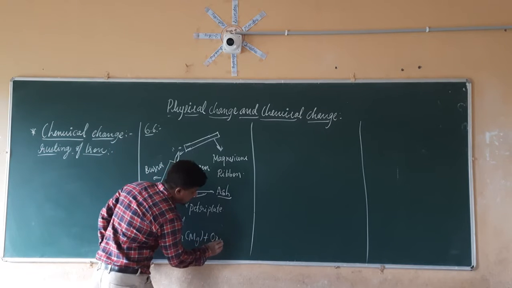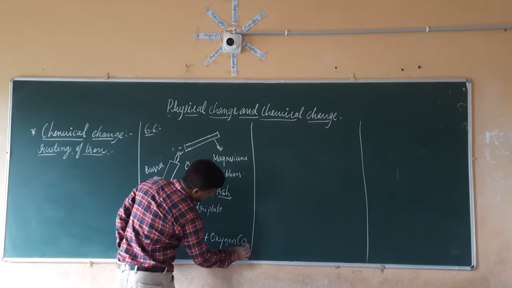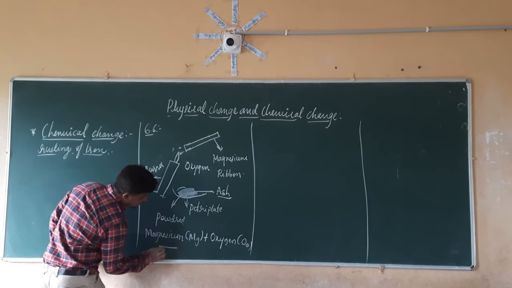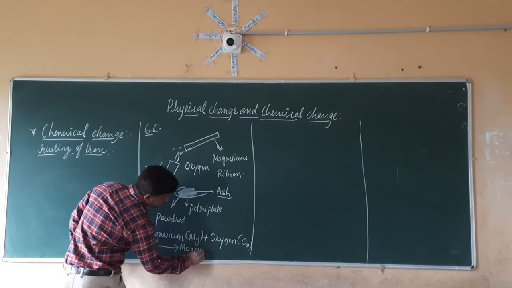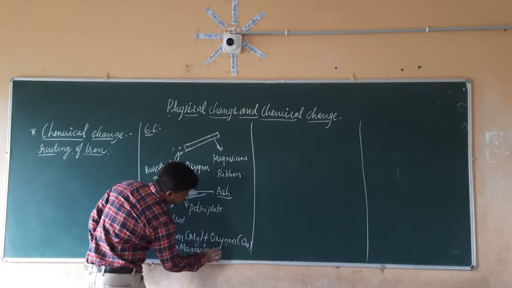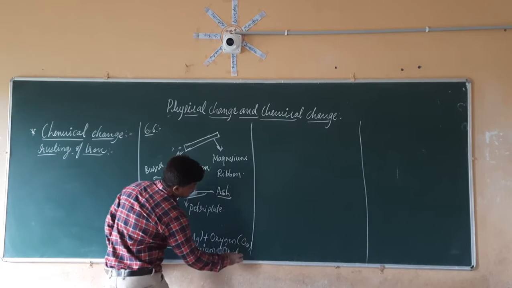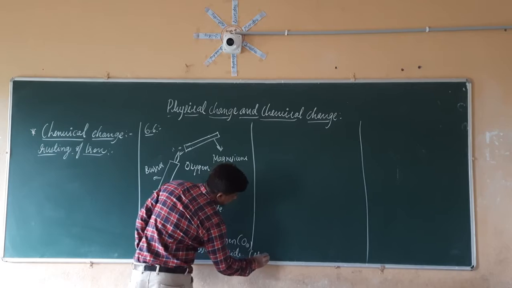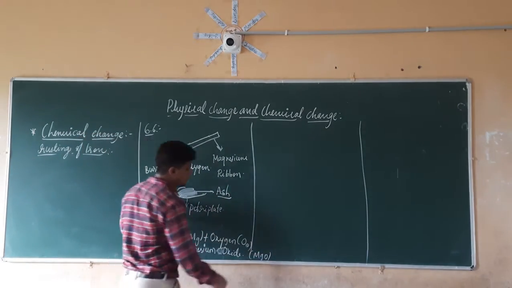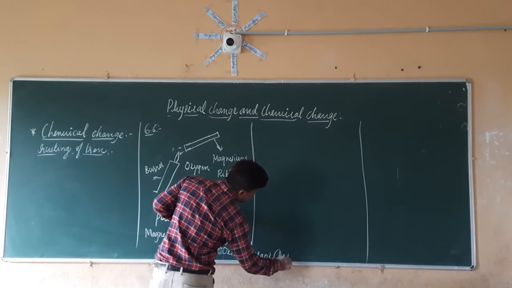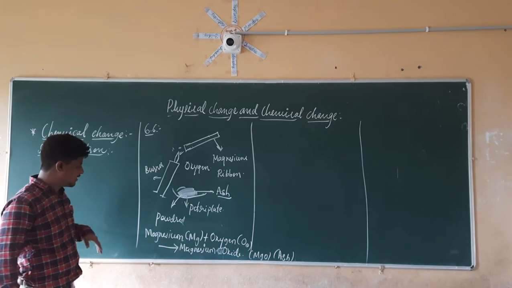So when it is heated with oxygen gas, it is going to give powdered magnesium hydroxide. Sorry, magnesium oxide, which can be given as MgO. So whatever ash is going to come here is nothing but magnesium oxide.